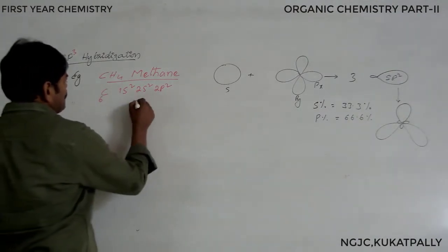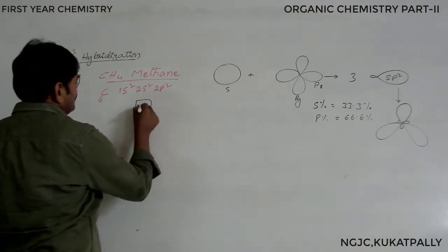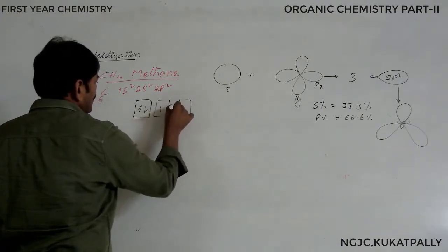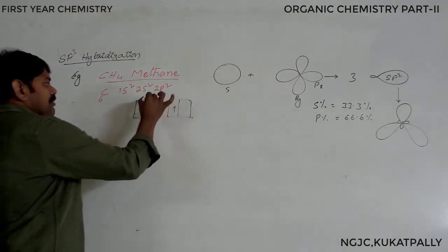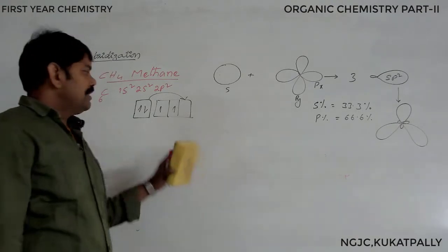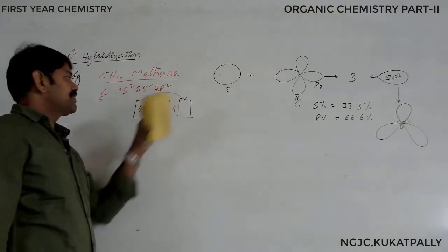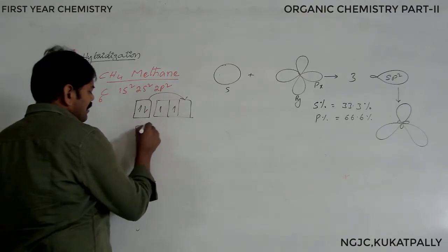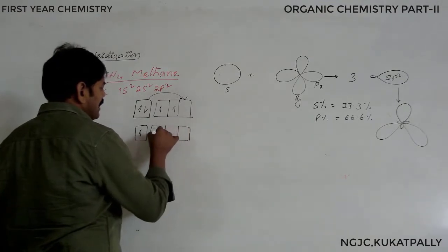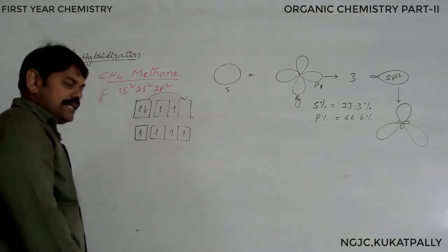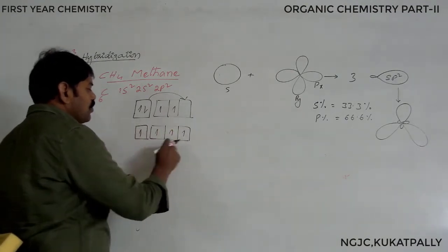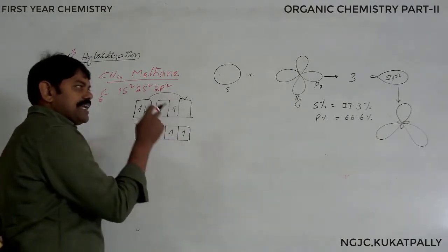As we come to the distribution, 2 electrons are in the s orbital and 2 electrons are in the p orbital. During the formation of the molecule, the electron available in the s orbital is shifted, which is called the excited state. Now we are getting the excited state. In the excited state, 4 unpaired electrons are there. At this stage, these orbitals which have 4 unpaired electrons are participating in hybridization.